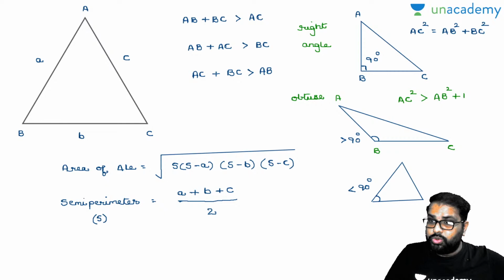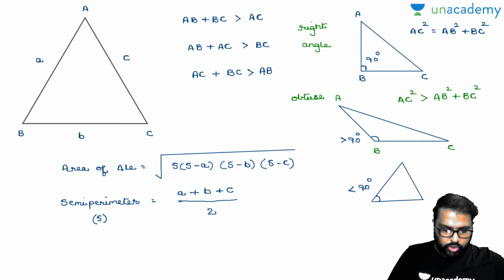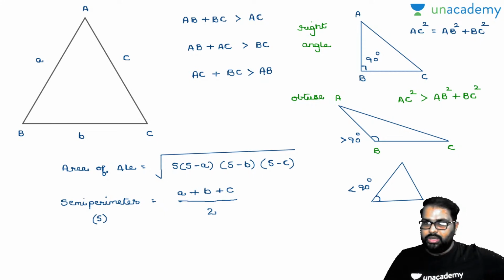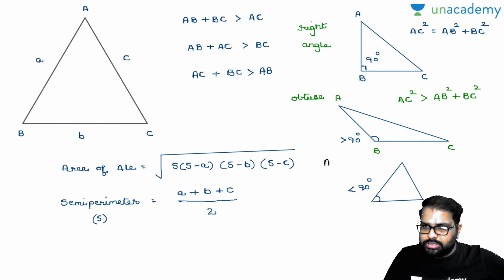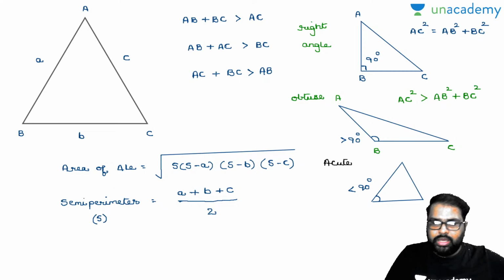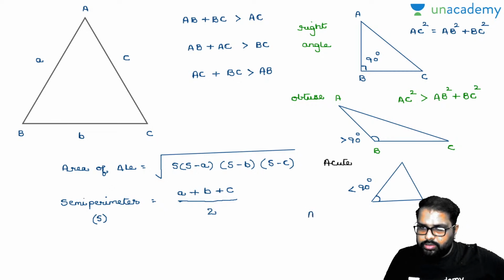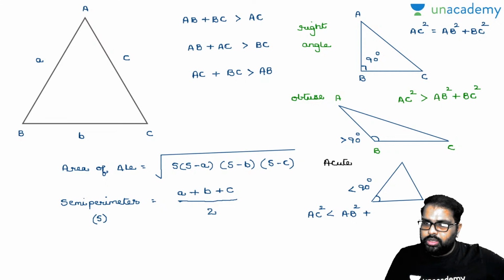Most people know only the Pythagoras property, but they don't know about the obtuse and acute angle property. When it is an acute angle, what happens? Can anybody say in the comment section box? For an acute angle, AC square is less than AB square plus BC square. Now, this is your property regarding the acute angle.